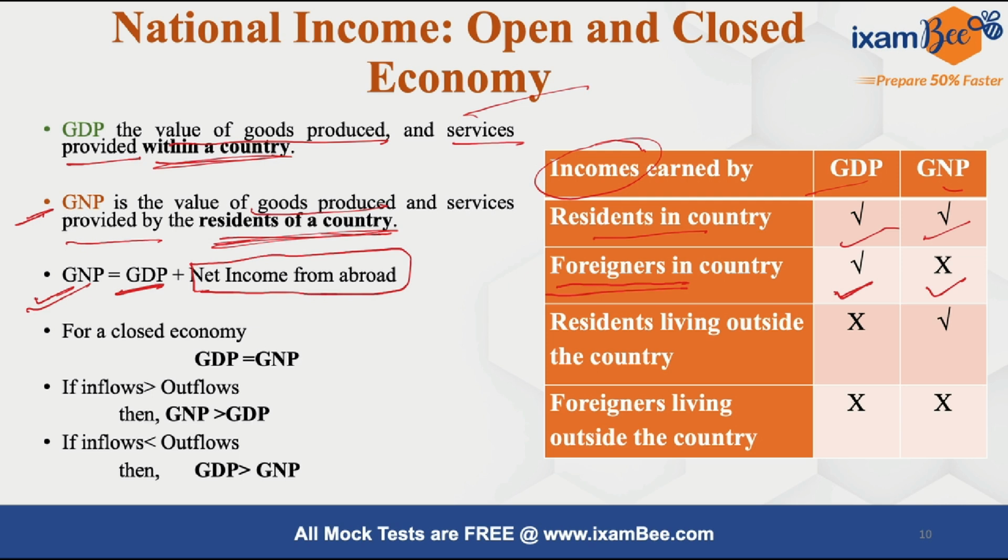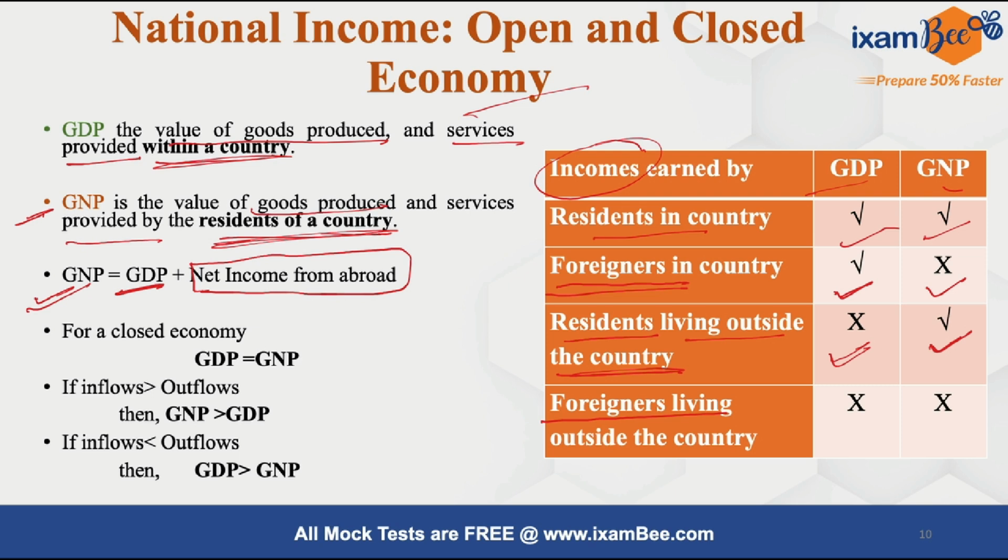First of all, let's see the income of the residents in a country. It is actually included in both. The incomes earned by foreigners in a country are included while calculating GDP, but excluded while calculating GNP. Now let's see the income earned by residents that are living outside the country.